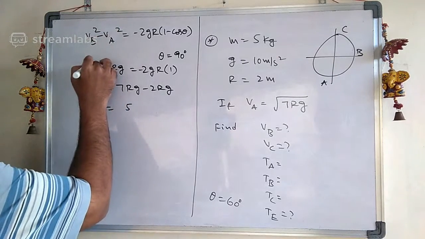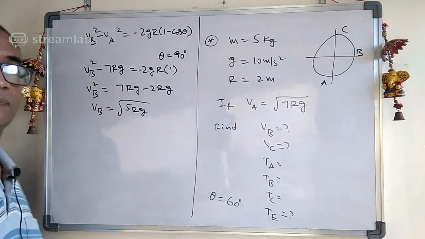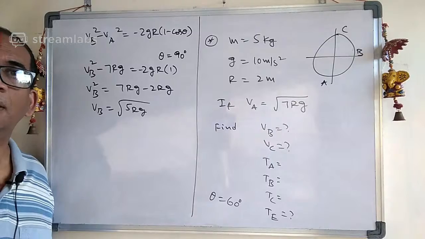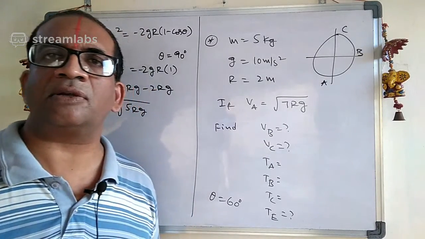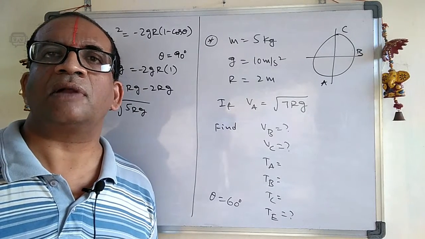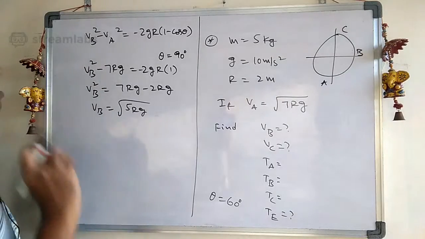So VB equals root of 5 rg. Please check your answer.